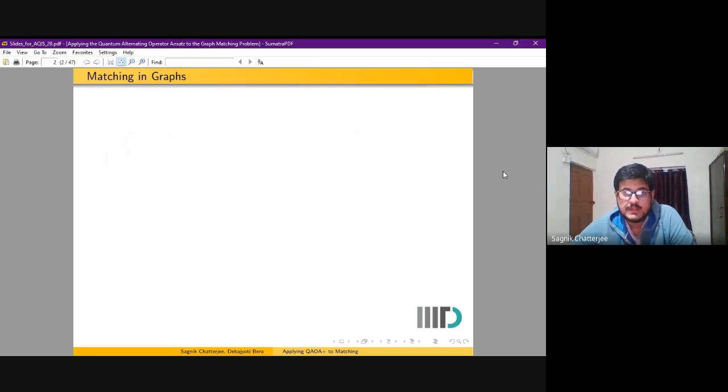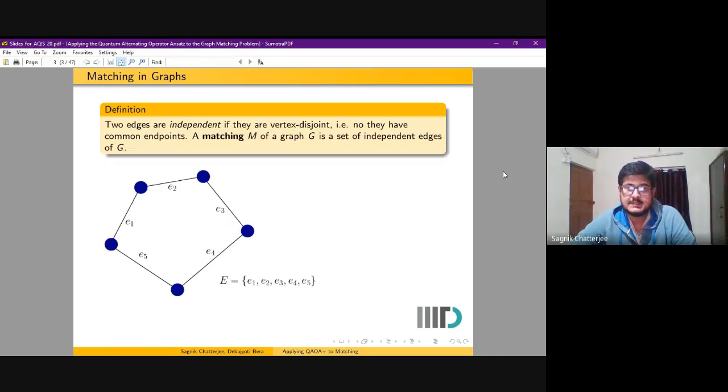First, we define matching in graphs. A matching is a set of independent edges of G. By independent edges, we mean edges which are vertex disjoint. For example, in the graph before you, each of the individual edges themselves can be considered a matching. We also have the trivial matching, which is the empty matching.